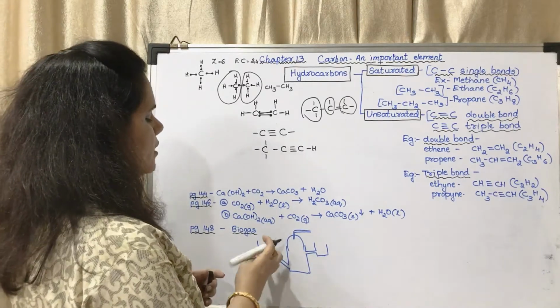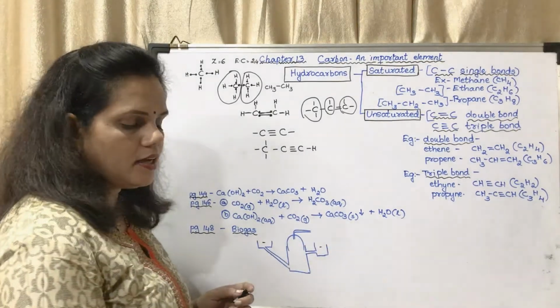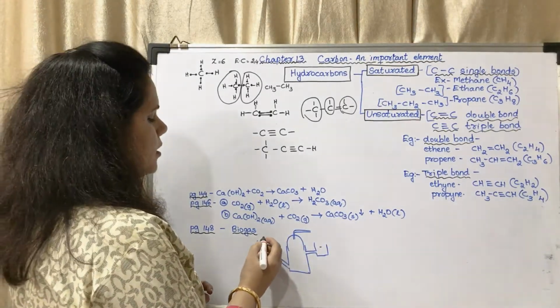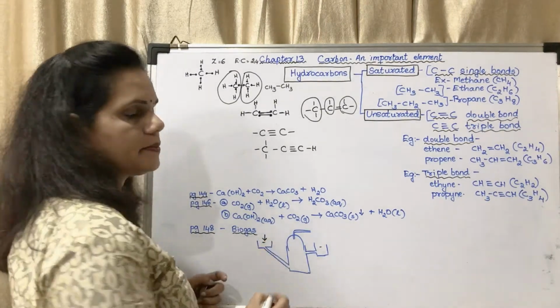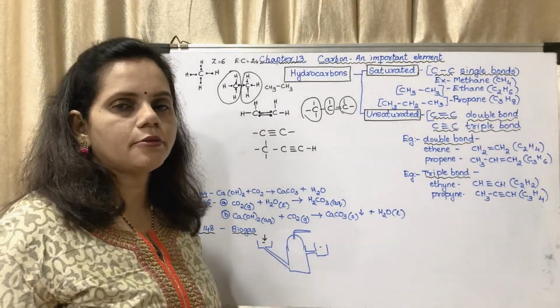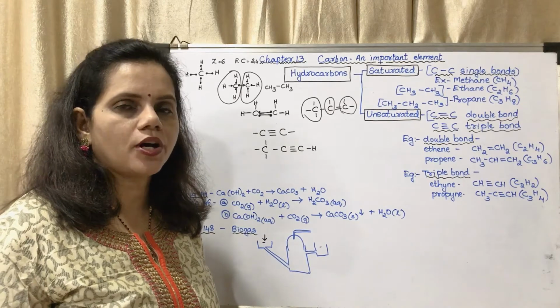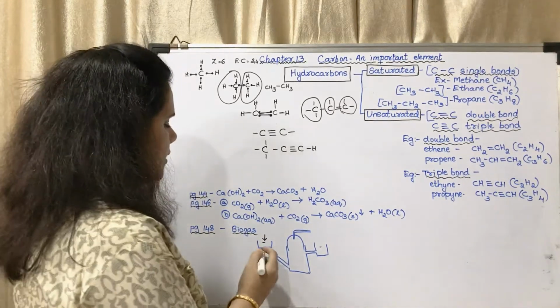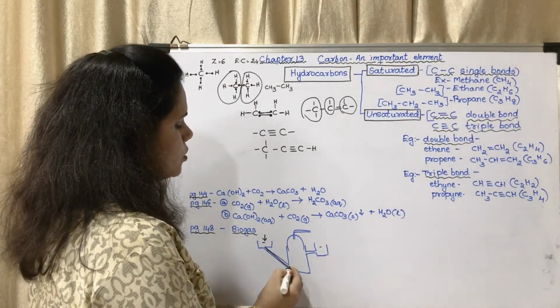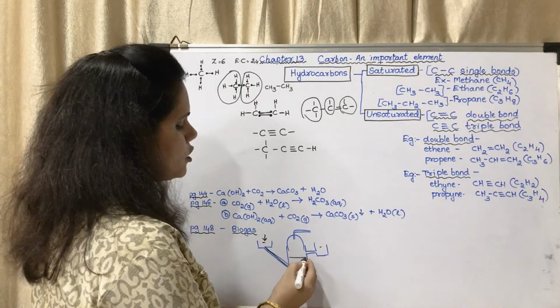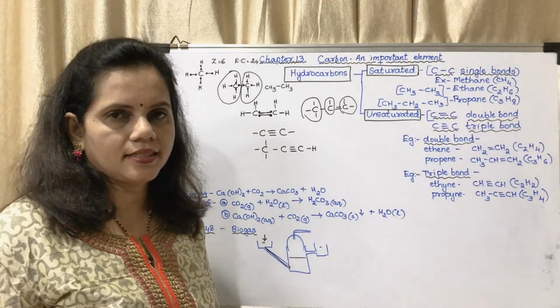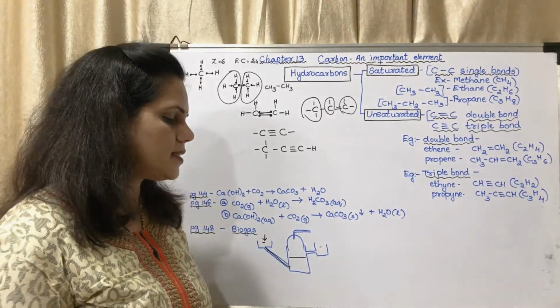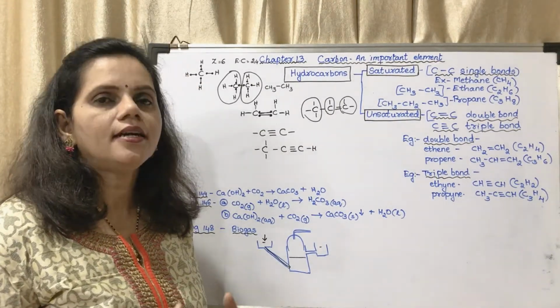There are two tanks, one on this side, one on this side. On this side, all the garbage. Okay, this is the mixing tank. The mixing tank means all the agricultural waste products or the domestic waste products are mixed in this tank, and it will go through this pipe and enter into this part, which is said to be a digester. Okay, it is a chamber. It is a digester tank.